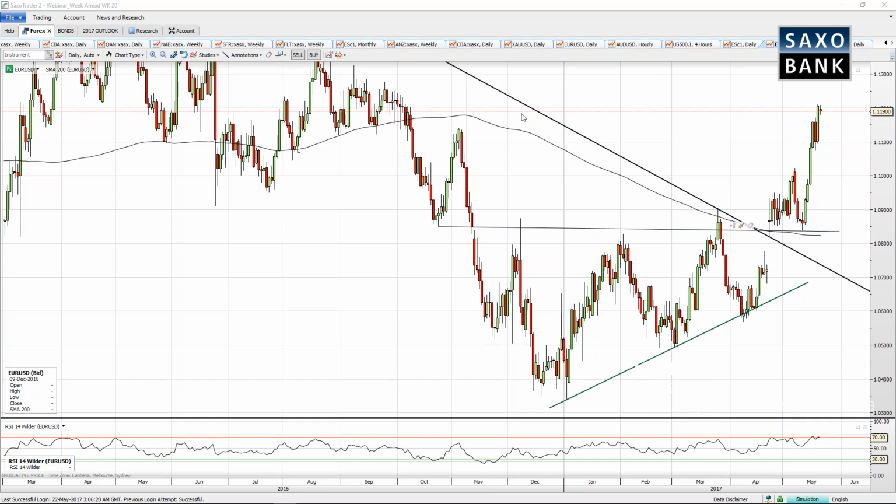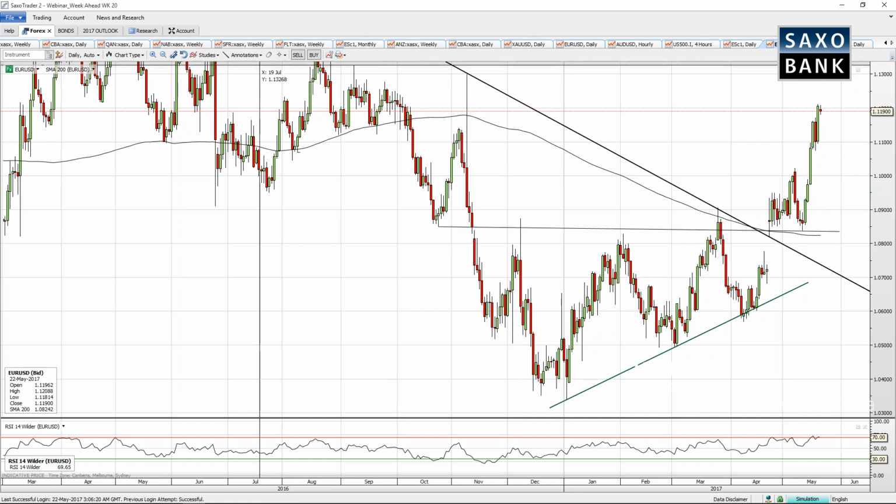The Macron gap 2 weeks ago, or 3 weeks ago now, coincided with not only a breakout of the 2016 to 2017 downtrend resistance line. However, this gap here also happened to be that neckline break.